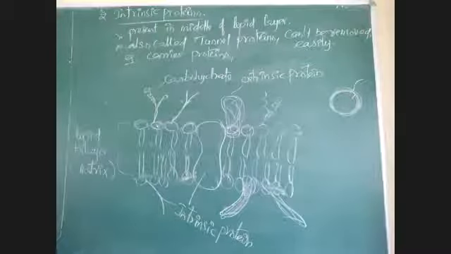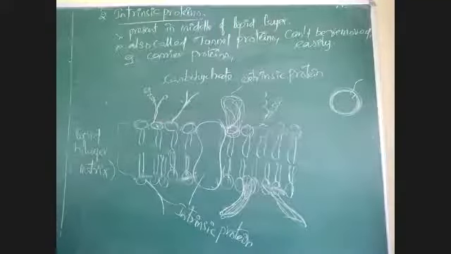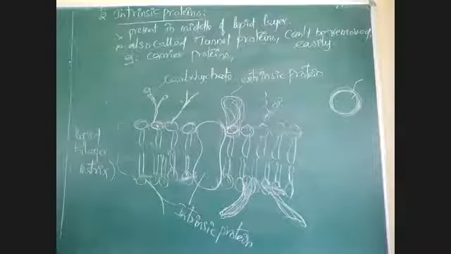Carbohydrates and proteins, what are the carbohydrates present in that? Listen, the carbohydrates which are present in the plasma membrane are oligosaccharides.